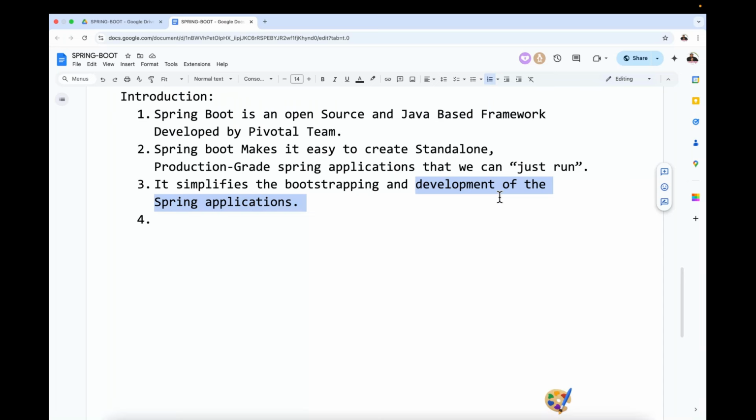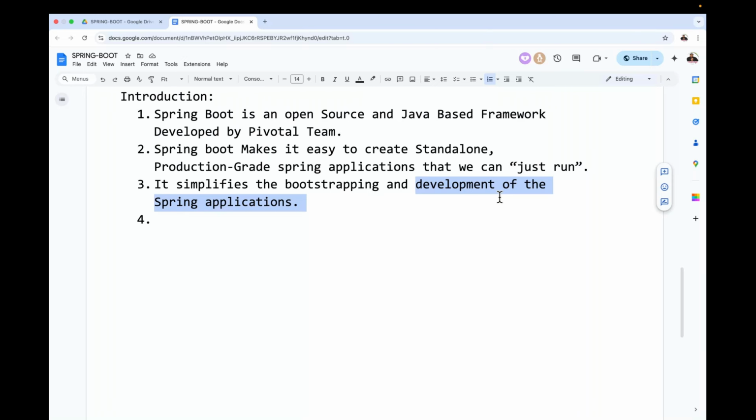Now tell me, guys, Spring is providing 70% ready-made, but Spring Boot is providing 90% ready-made. Which framework are developers going to use? They want to get 70% or 90% as ready-made, definitely 90%. So Spring Boot provides 90% of the development as ready-made and leaves only up to 10% of the implementation for the developer.